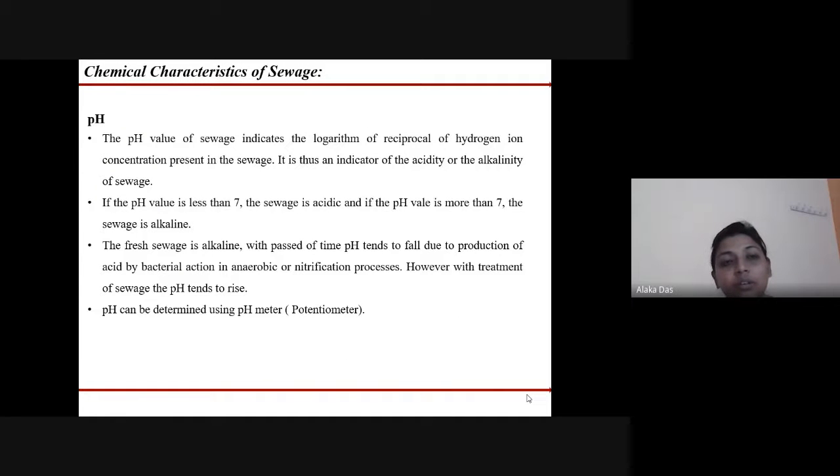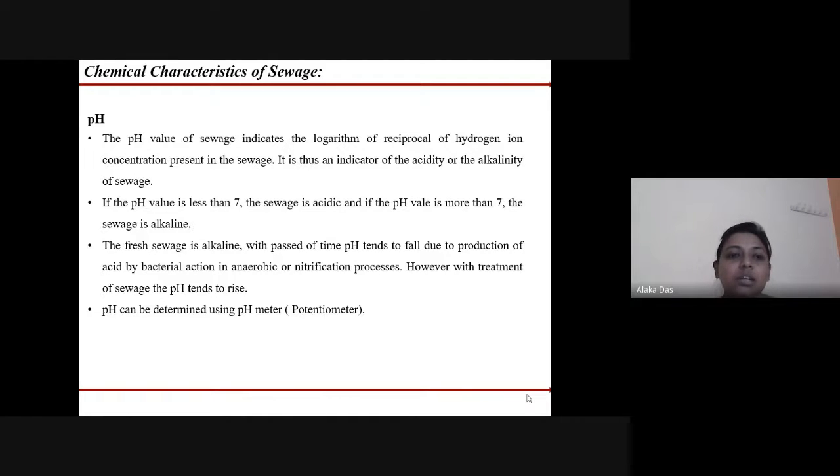Next, we'll go with the chemical characteristics of sewage. First, it is pH. It indicates the acidity or alkalinity of the sewage. If the pH value is less than 7, the sewage is acidic, and if the pH value is more than 7, it is alkaline.